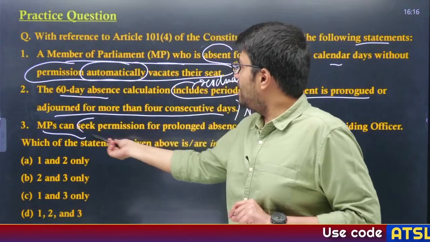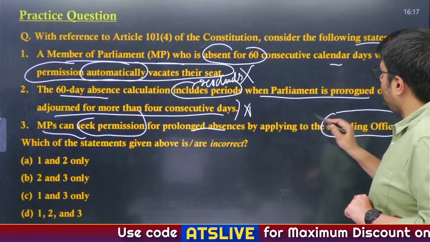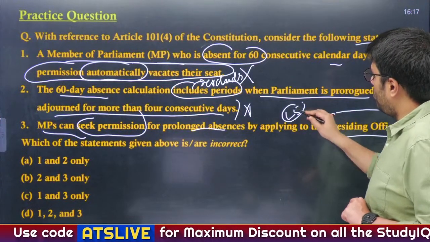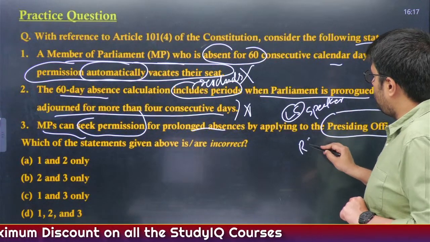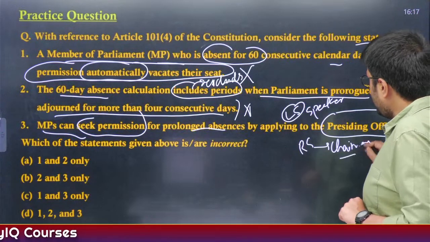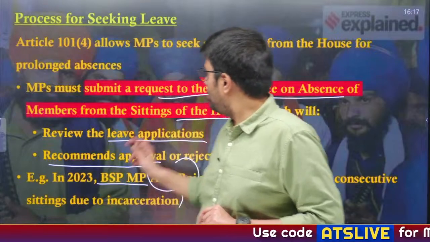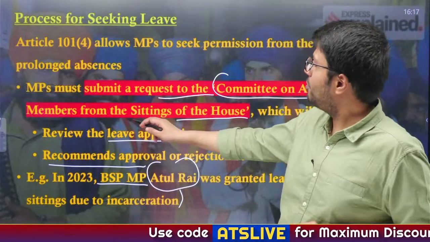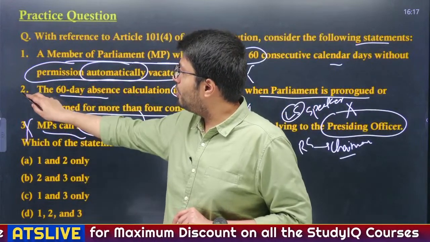MPs can seek permission for prolonged absence by applying to the presiding officer of the House. That is, in the case of Lok Sabha, it is the Speaker of Lok Sabha, and in the case of Rajya Sabha, it is the Chairman of Rajya Sabha, who is the Vice President of India. So, is it correct? No. They have to file this application to the Committee on Absence of Members from the Sittings of the House and not to the presiding officer. Therefore, the third statement also becomes incorrect.